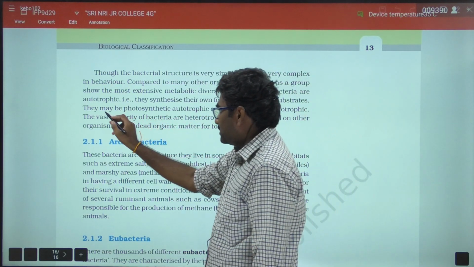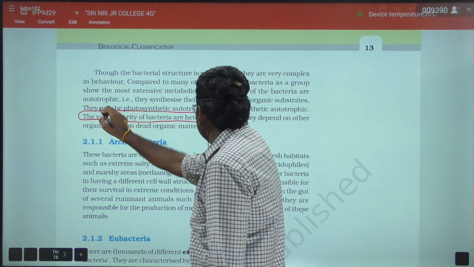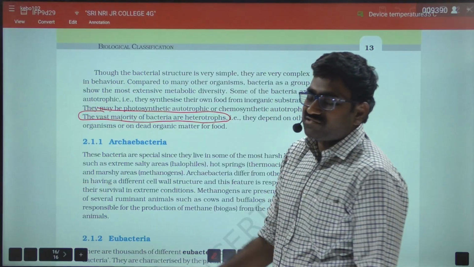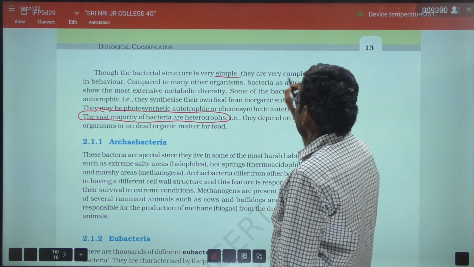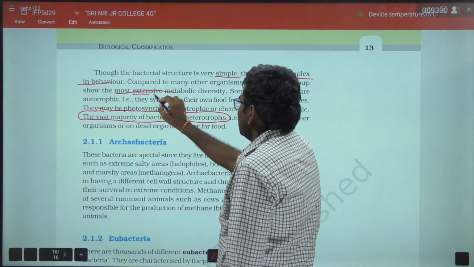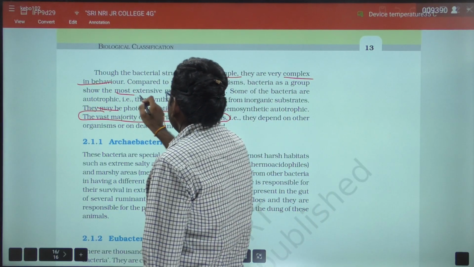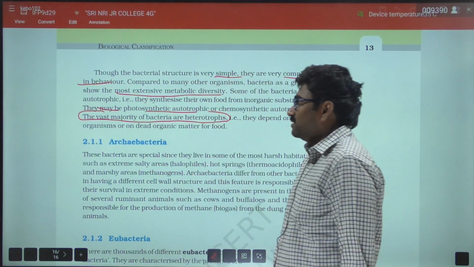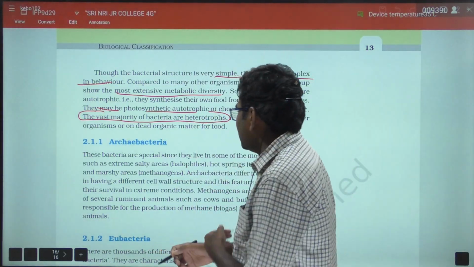The vast majority of bacteria are heterotrophs. So they are simple in structure, complex in behavior, and they show most extensive metabolic diversity. So these points are very important from a NEET point of view. Right.